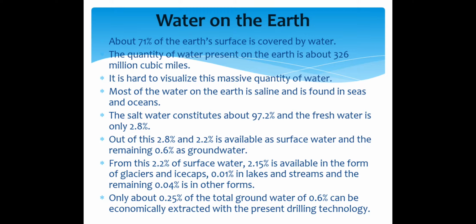Out of this 2.8%, 2.2% is available as surface water and the remaining 0.6% as groundwater.